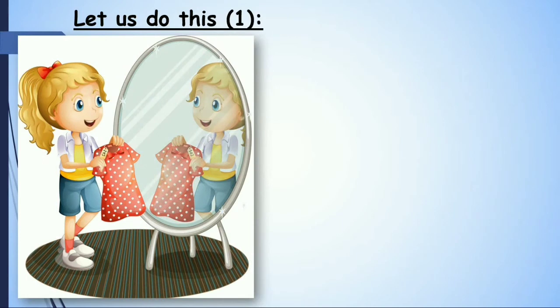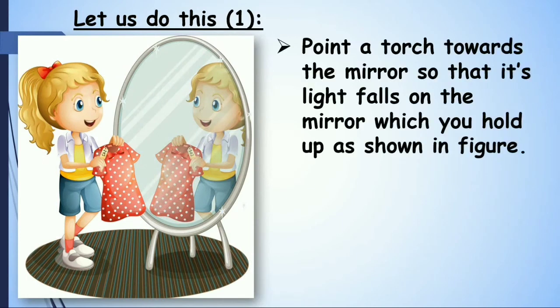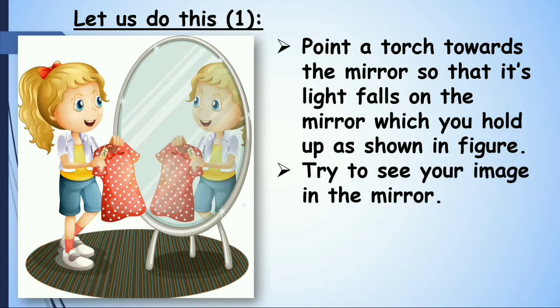Let us do this. Activity 1: point a torch towards the mirror. Go and stand before the mirror, and point the torch towards the mirror so that light falls on the mirror which you hold, as shown in this. Try to see your image when light is on.